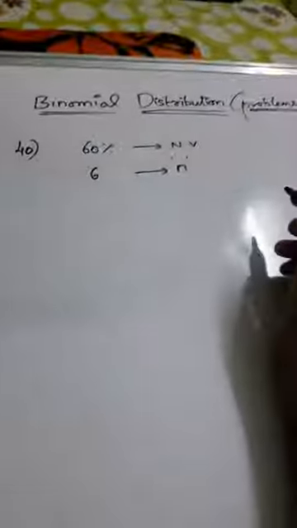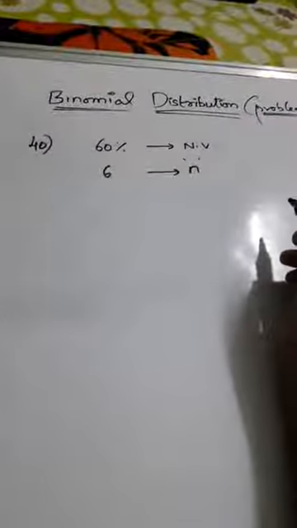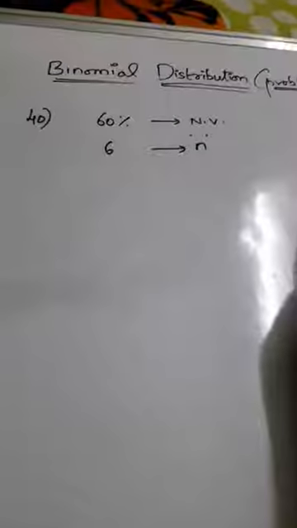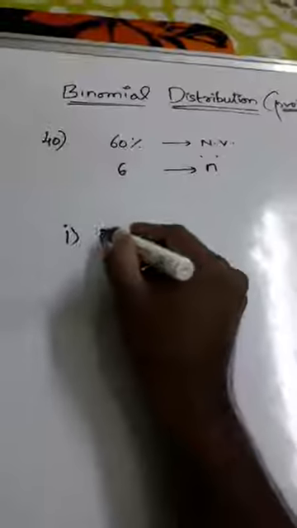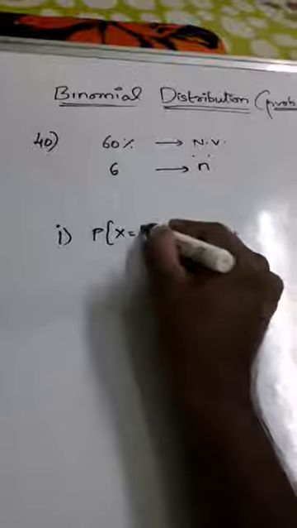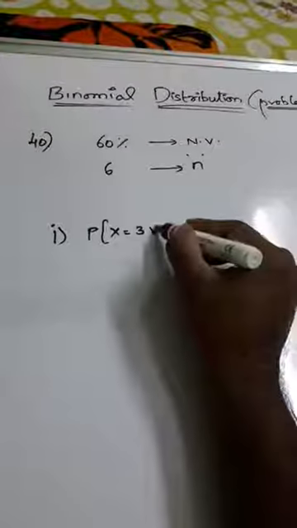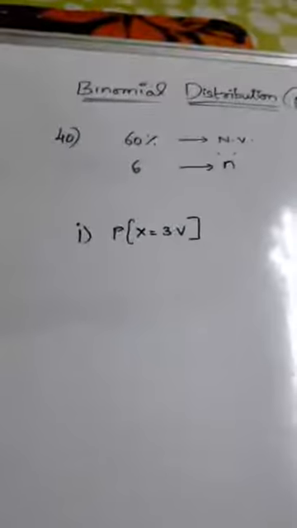So random sample, small size, sample size n is 6. Find the probability that X equals 3 are vegetarians, they are asking.